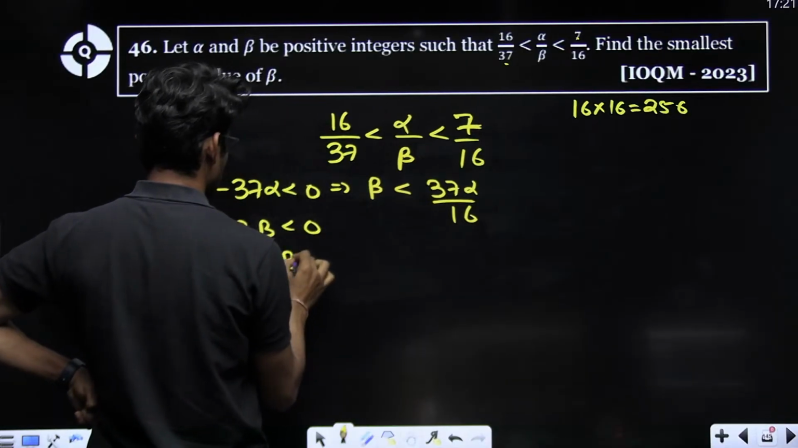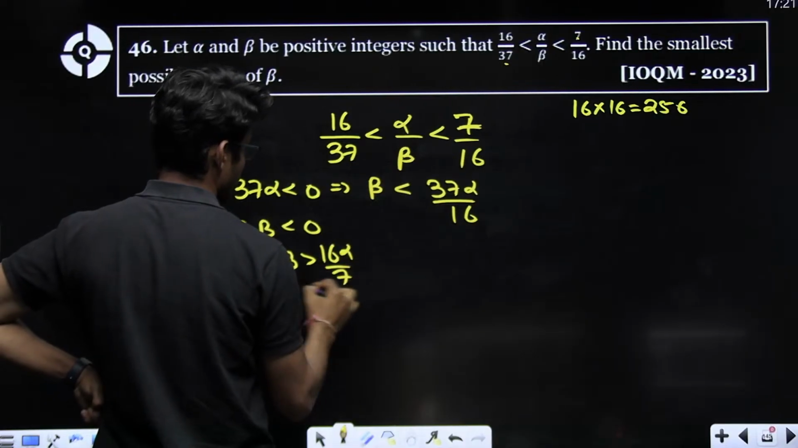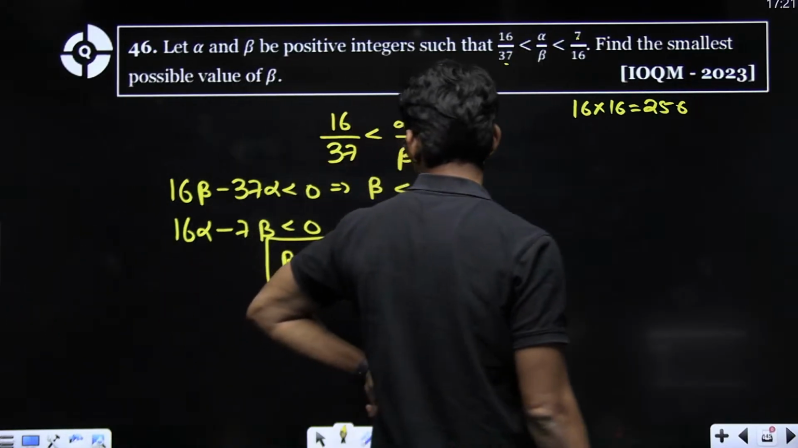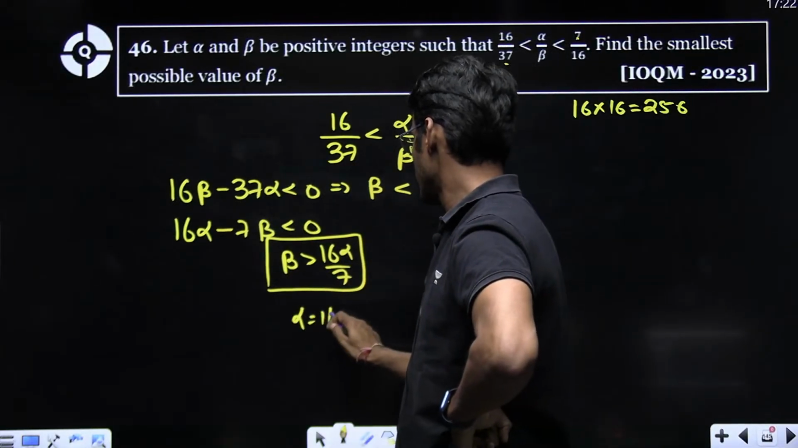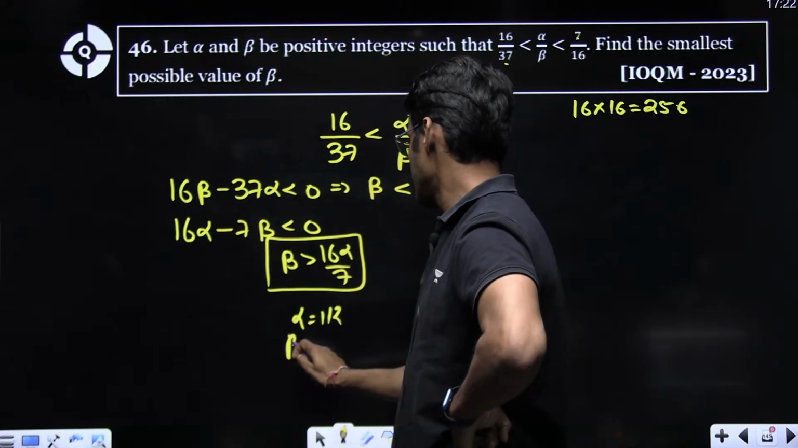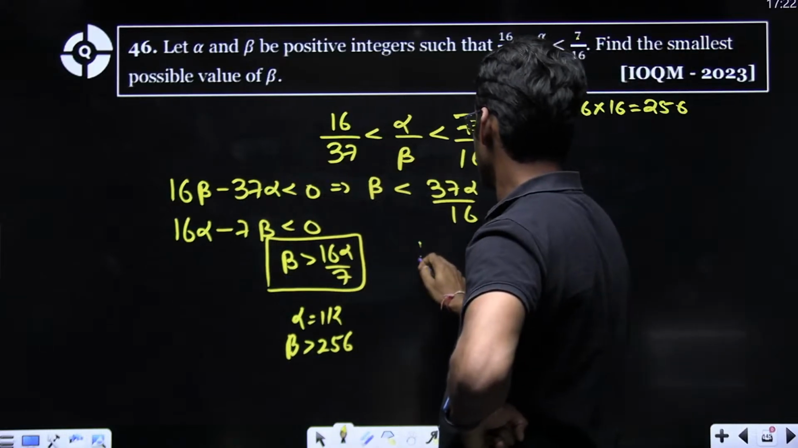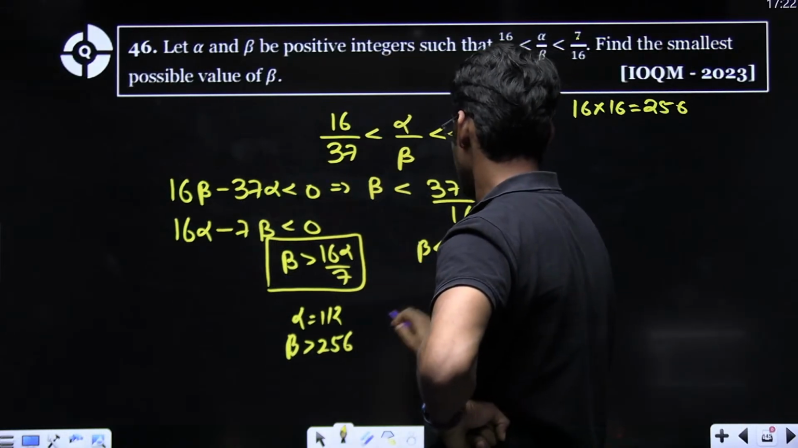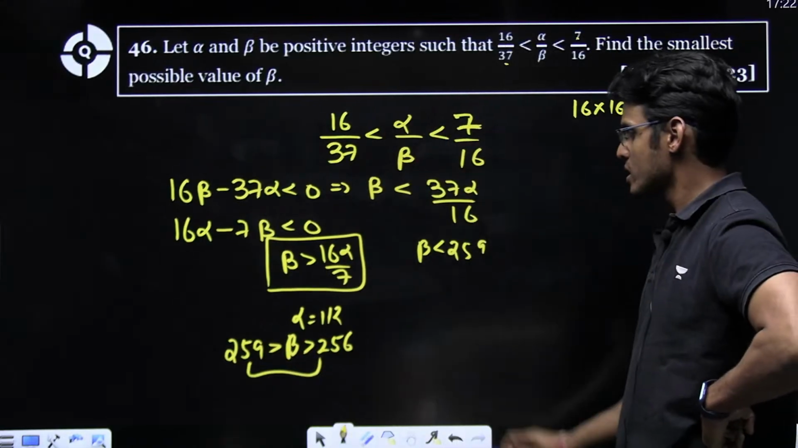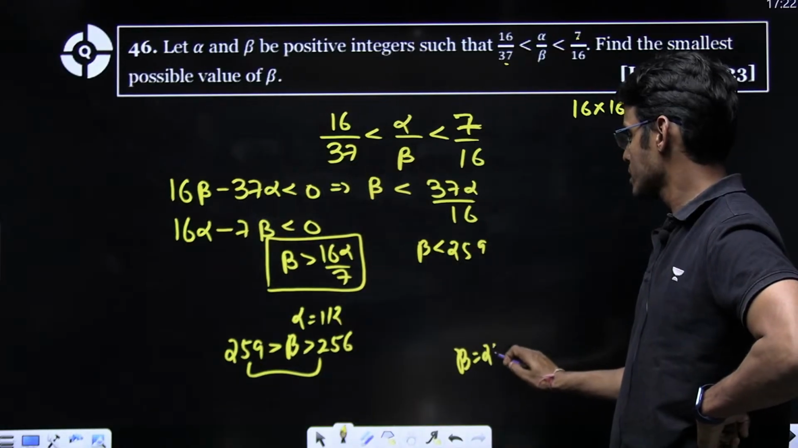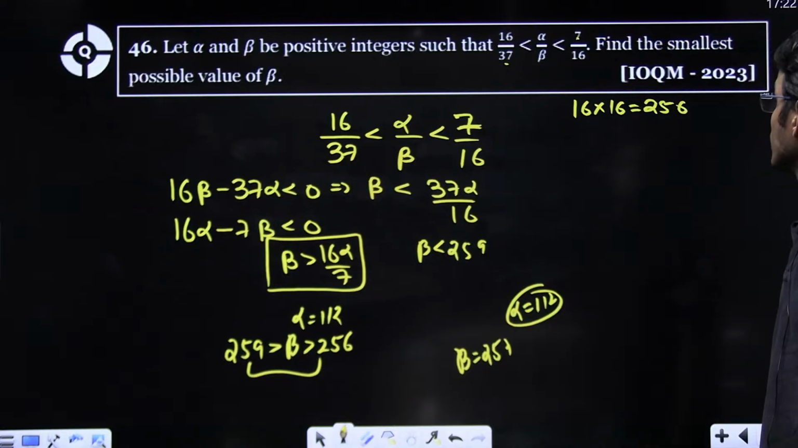And here I am getting beta greater than 16 alpha by 7, right? So, let's assume that I take alpha to be 112. Then beta comes out to be greater than 256 in this case, and beta comes out to be less than 259 in this case, right? So there will be a possible beta here, which is 257 for alpha equal to 112.